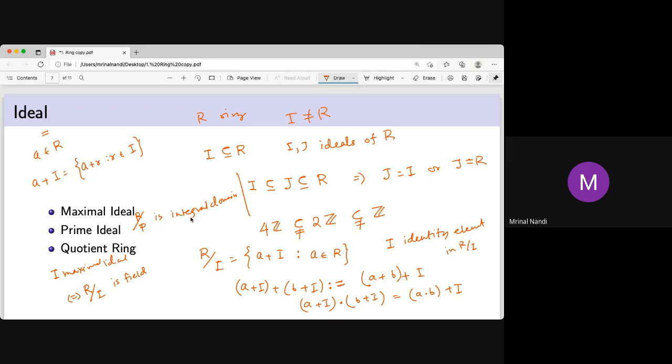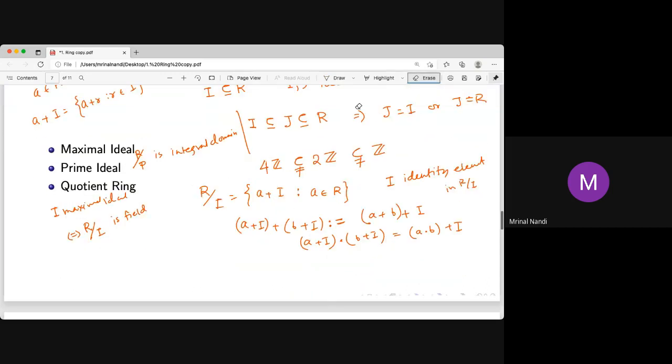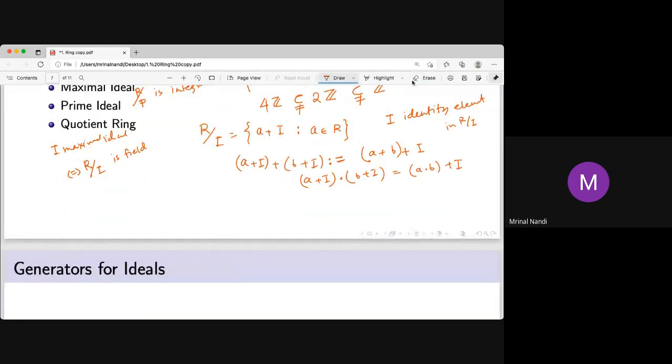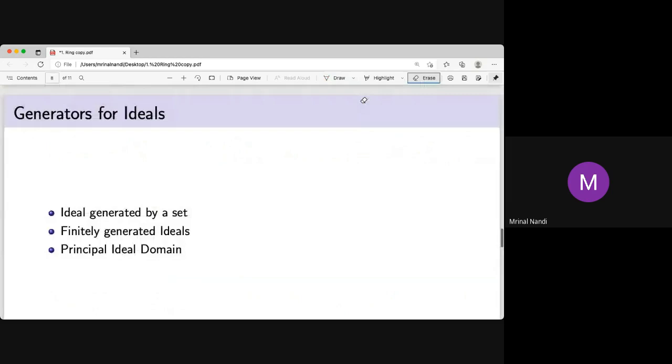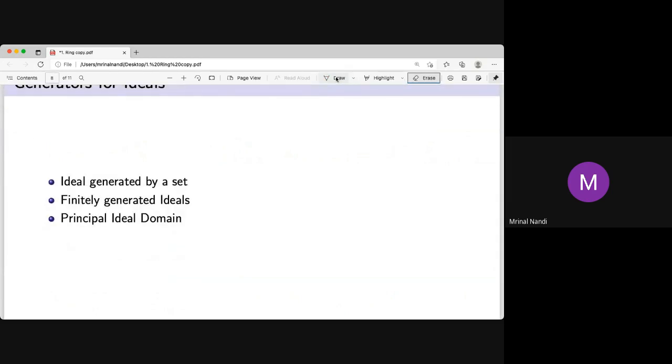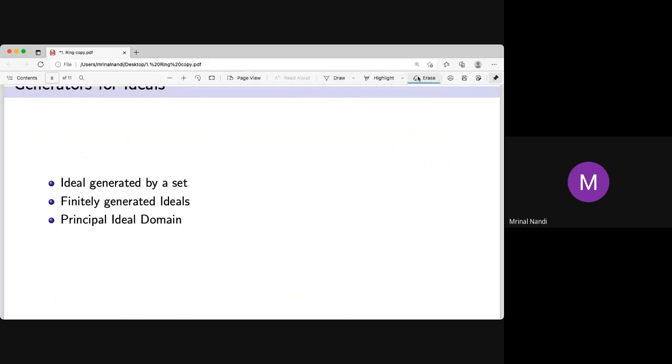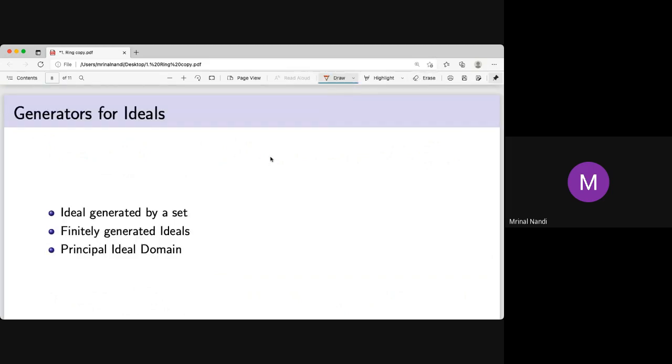If P is a prime ideal, then R mod P is an integral domain. So these are very interesting things which you need in model theory, and these are generators of ideals, or maybe subrings.